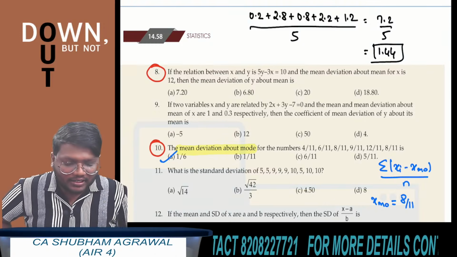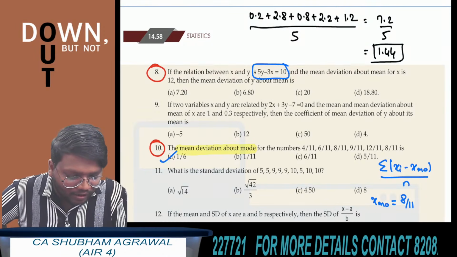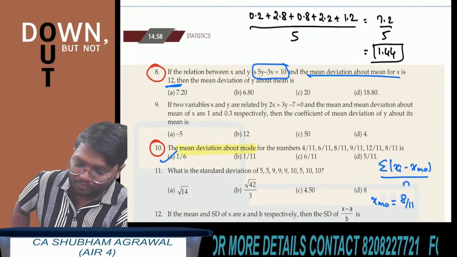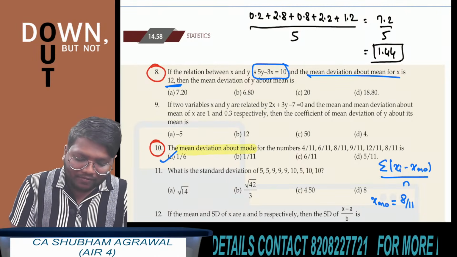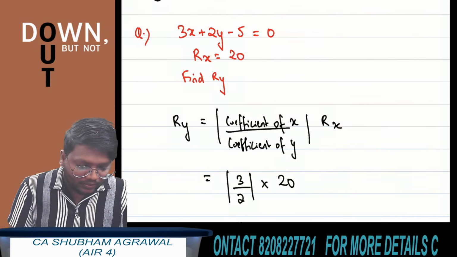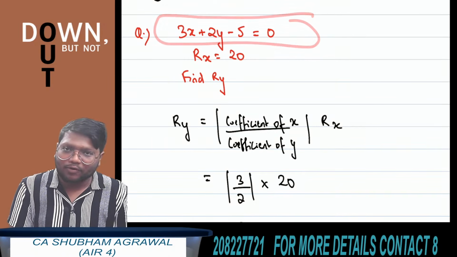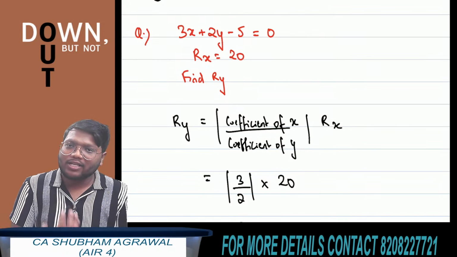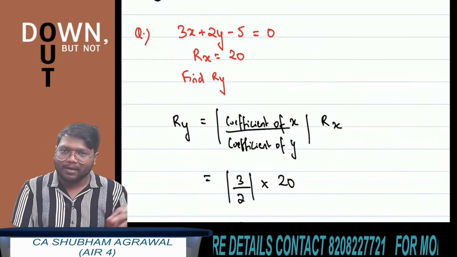Question number 8: a relationship between x and y is given, and the mean deviation about mean for x is given. You have to find the mean deviation of y about mean. Now, how to solve this type of question? Already I have given you this formula: if the relationship between x and y is given in this form and the range of x is given, then how to find the range of y? Range of y is the absolute value of coefficient of x divided by coefficient of y, multiplied by range of x.